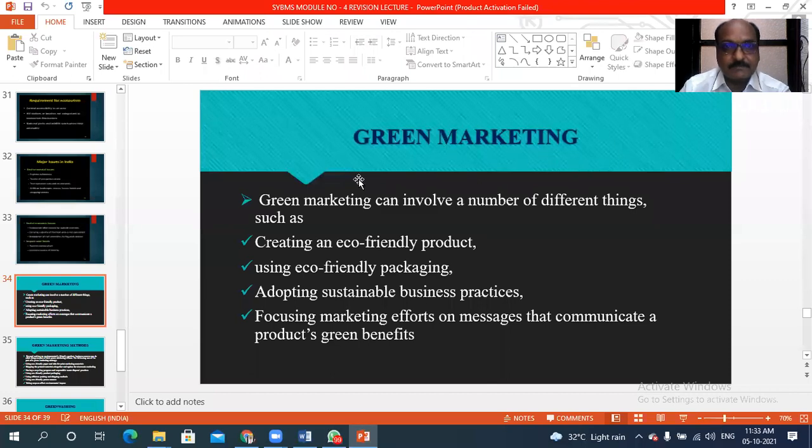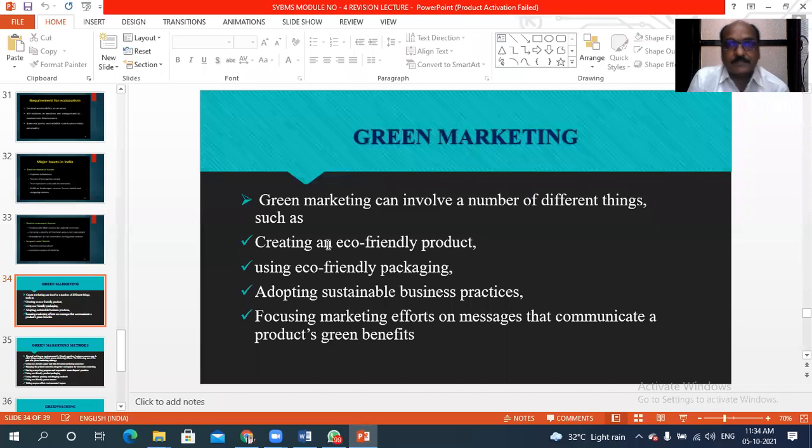Green marketing is the most important part of green businesses, and it involves a number of different things, such as creating an eco-friendly product, using eco-friendly packaging material, adopting sustainable business practices, then focusing marketing efforts on messages that communicate a product's green benefits.